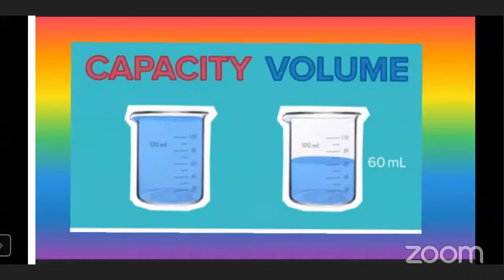If you try to pour more water in that, the water will flow out. It will spill out. That is the capacity, the maximum level which that vessel can hold. And the volume is the space that a substance is using. The substance could be a liquid, solid, or gas. It could be any substance. Here the water has used only 60 ml of space. That is the volume.